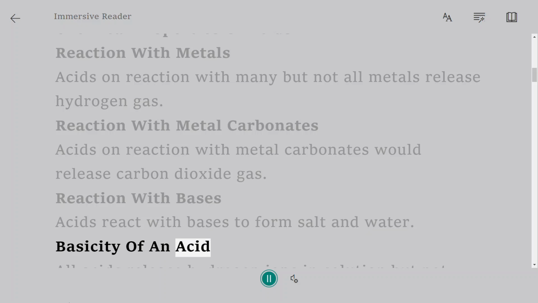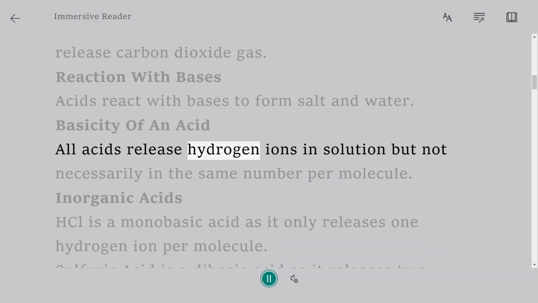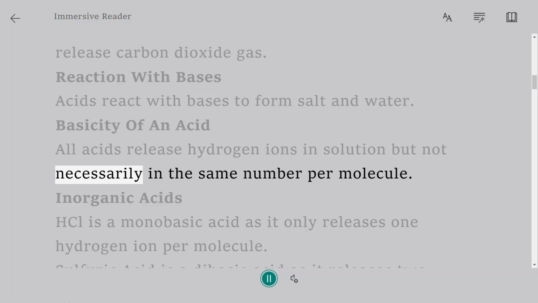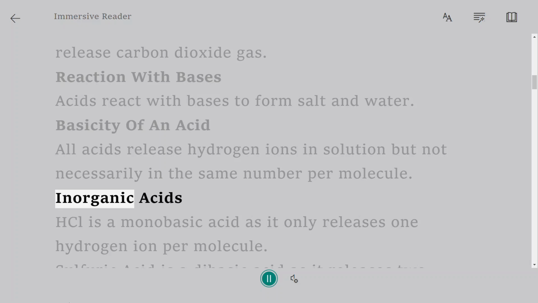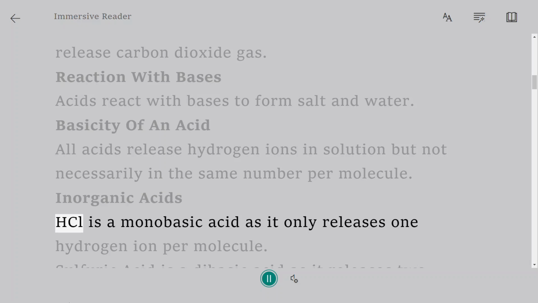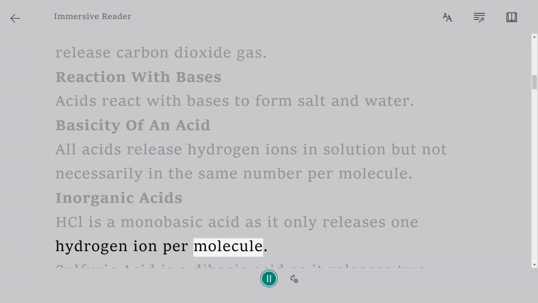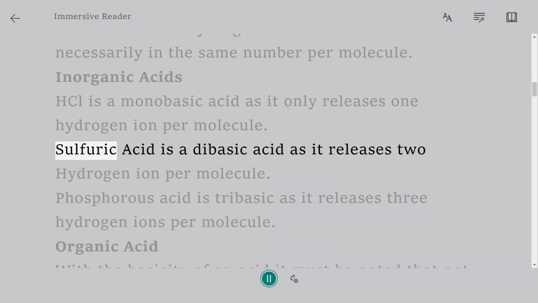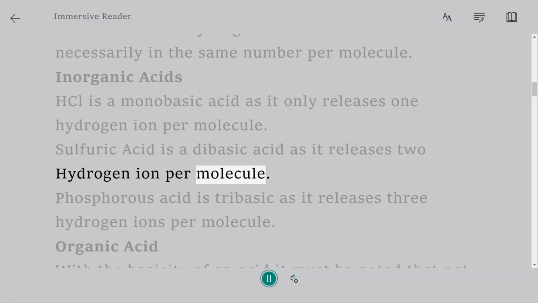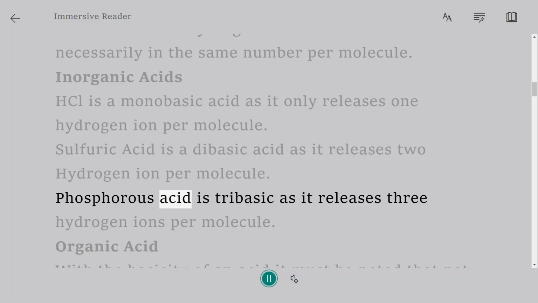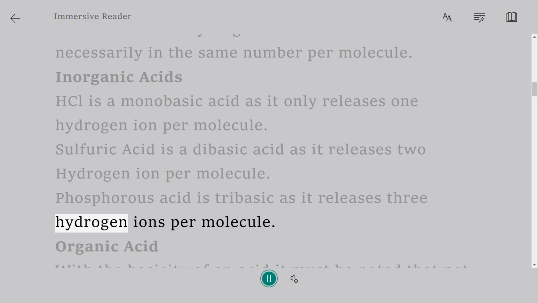Basicity of an acid. All acids release hydrogen ions in solution but not necessarily in the same number per molecule. Inorganic acids: HCl is a monobasic acid as it only releases one hydrogen ion per molecule. Sulfuric acid is a dibasic acid as it releases two hydrogen ions per molecule. Phosphoric acid is tribasic as it releases three hydrogen ions per molecule.